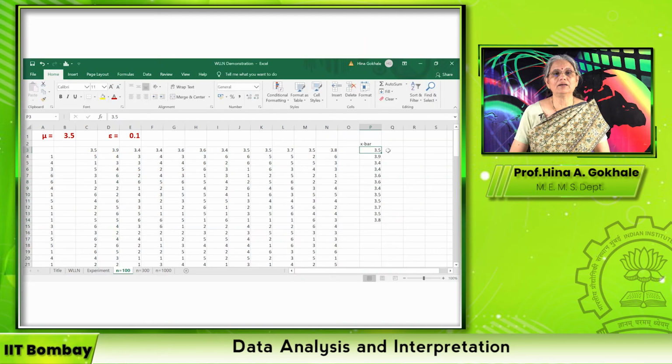Now we have to find the absolute difference between X bar and mu. So I say equals ABS, and then I take a difference. So it is this value minus mean value, and I say enter.